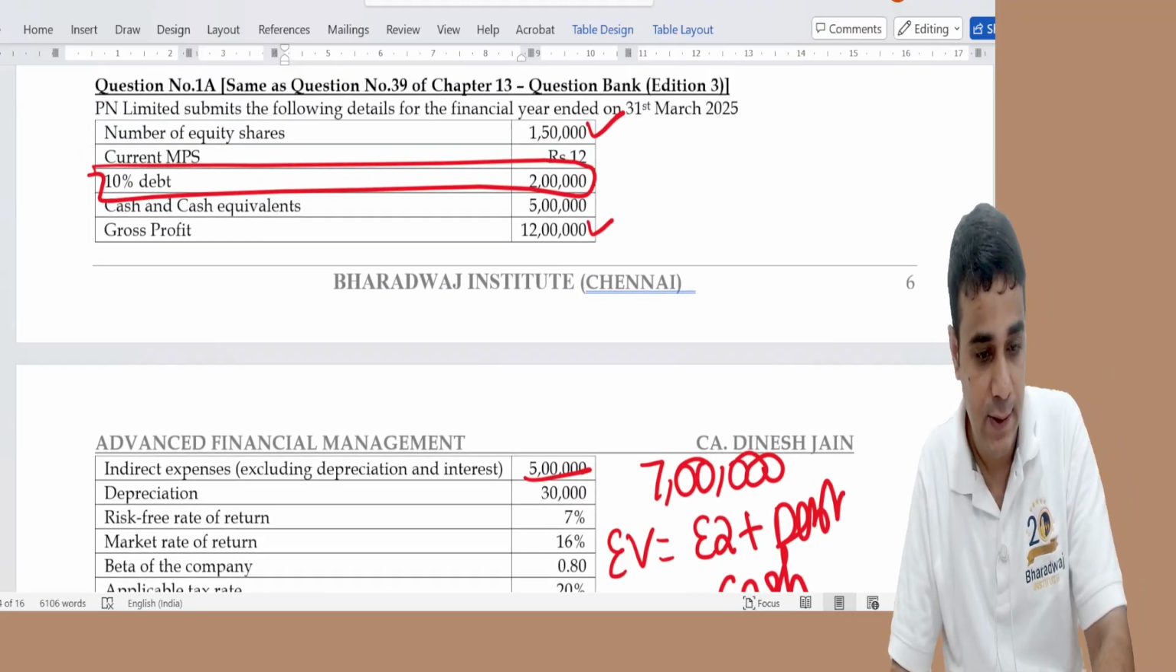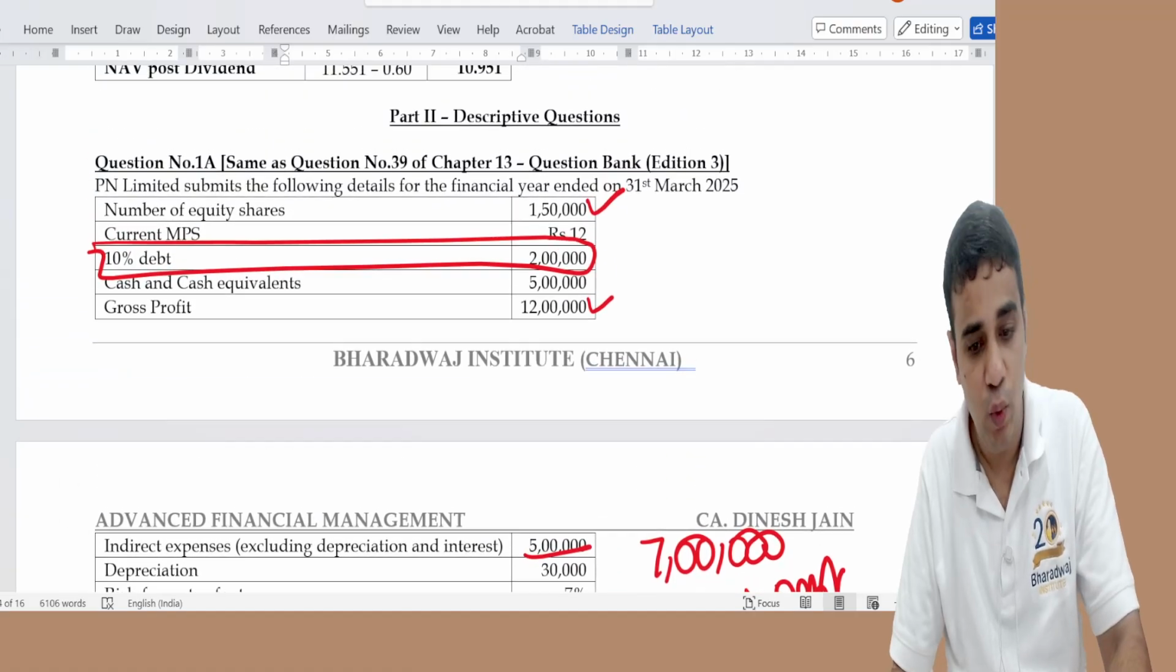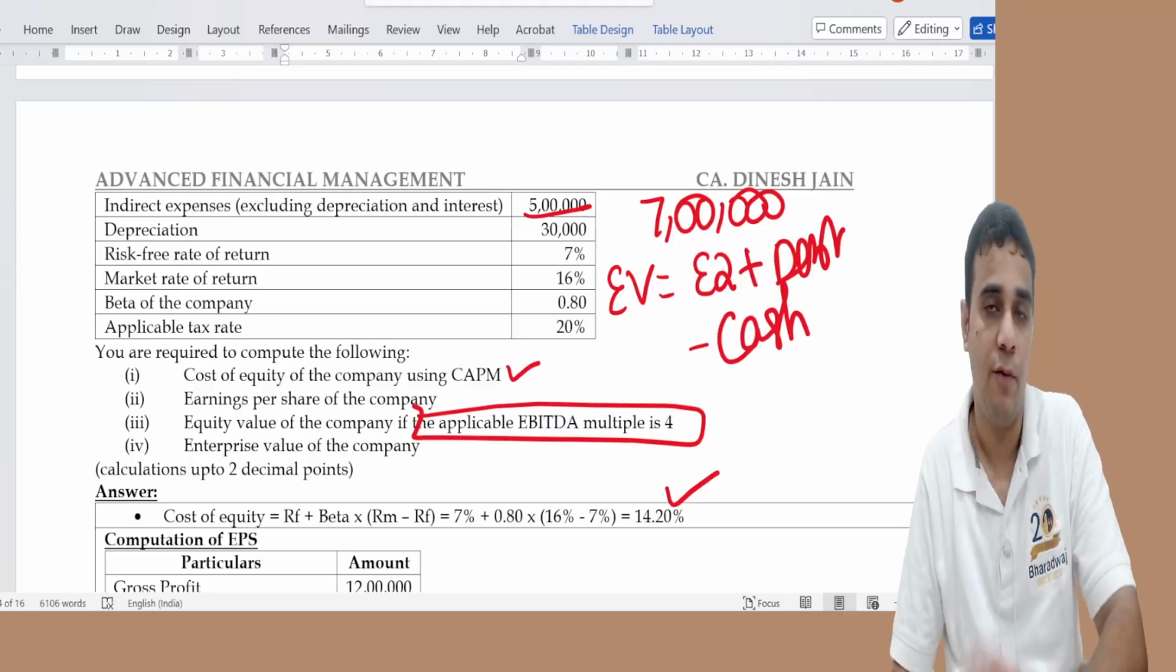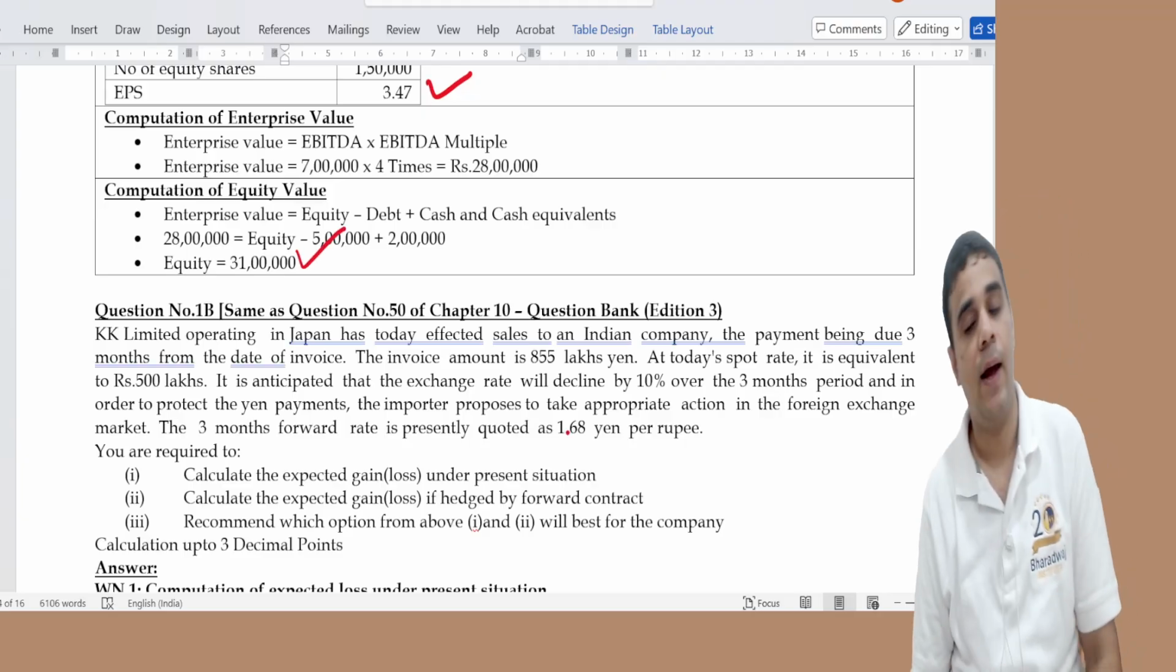Debt in the question is 2 lakh, and cash is minus 5 lakh. So 5 lakh will go to the other side and you will get the equity value as 31 lakh.